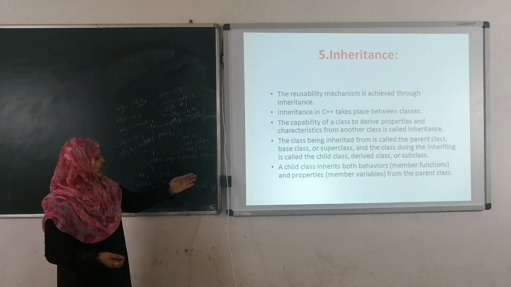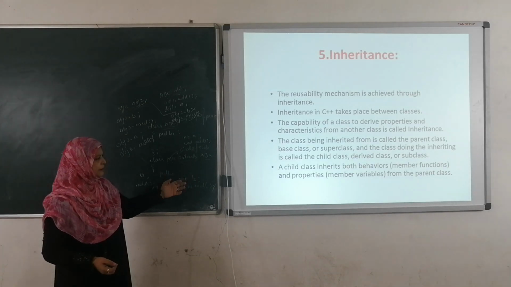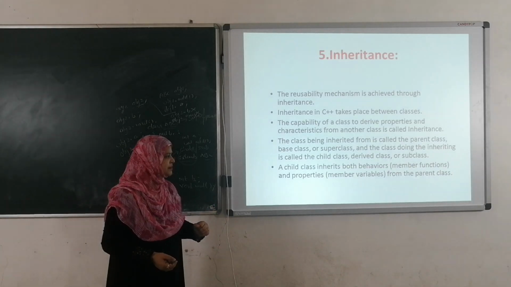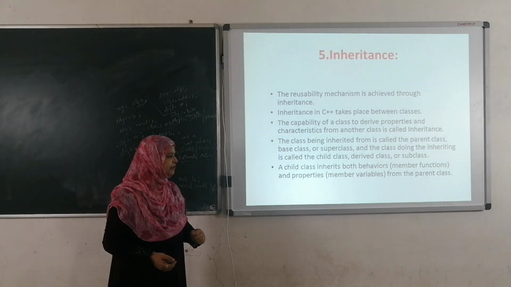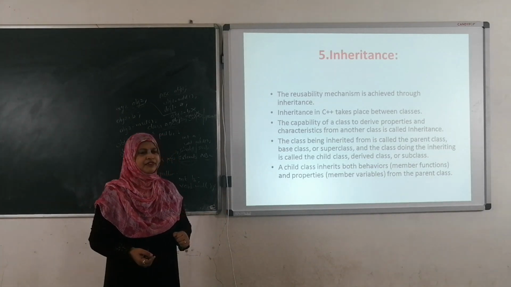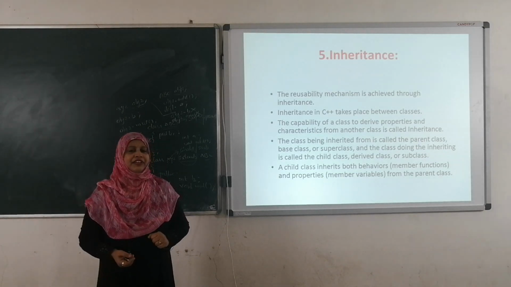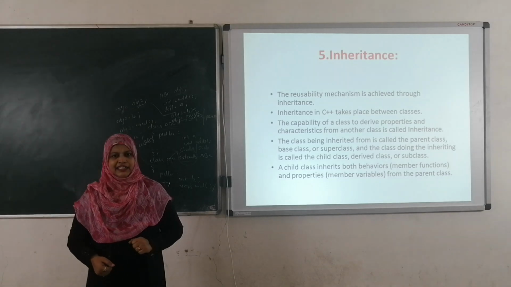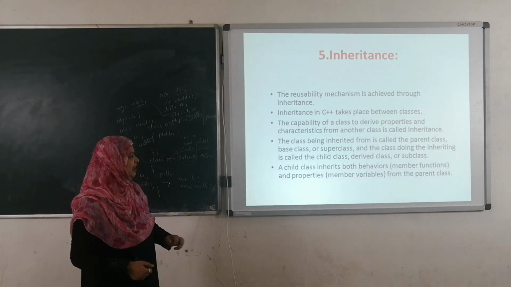So see here, child class, derived class, subclass: a child class inherits both the behavior, meaning member functions, and the properties, meaning member variables, from its parent class. Here we have various types of inheritance. We have one separate chapter for inheritance, in which I will explain in detail.